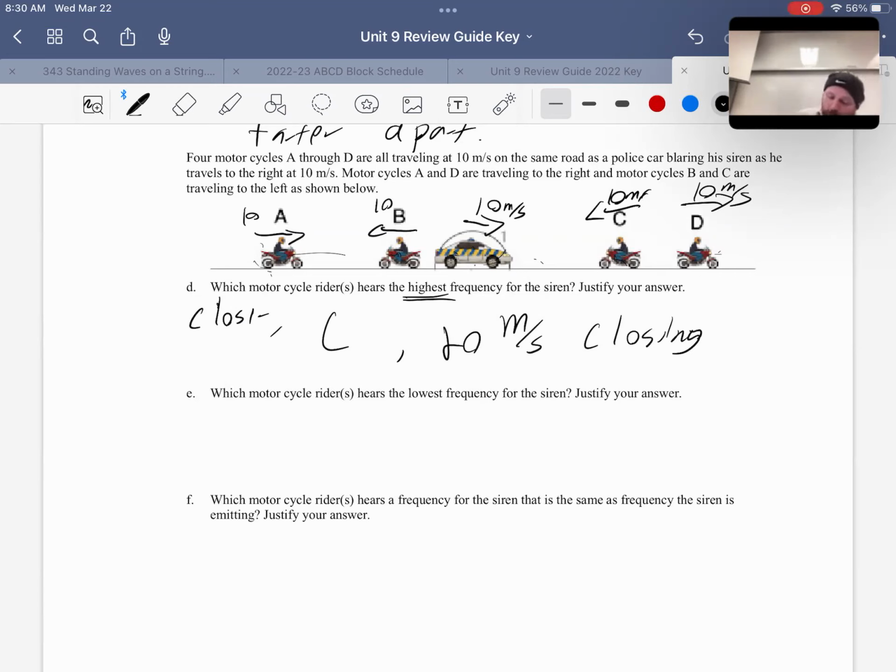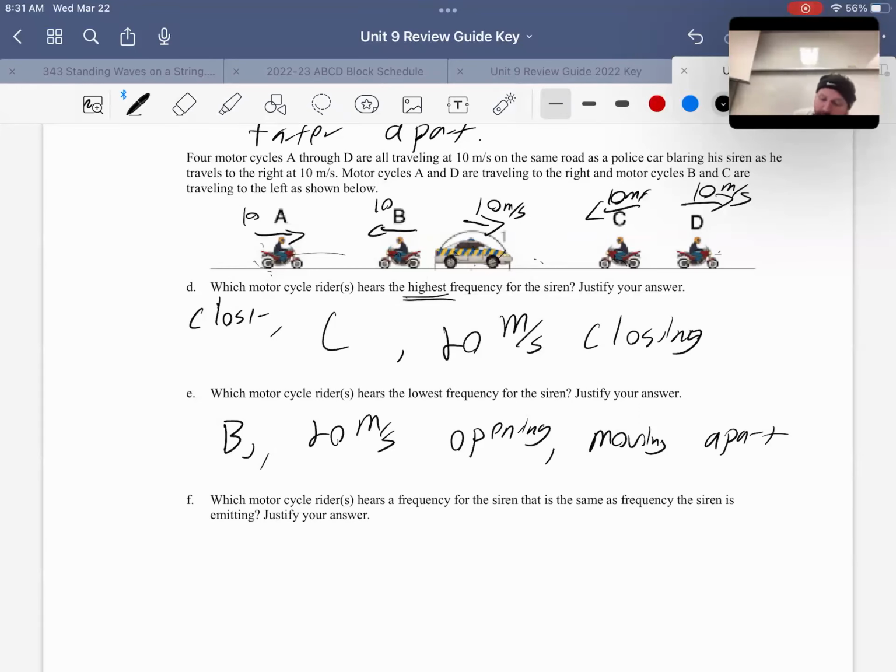Which one here has the lowest frequency? That would be the one moving apart. So B is going to be moving apart. That is 20 meters per second opening. Opening means moving apart. All right.